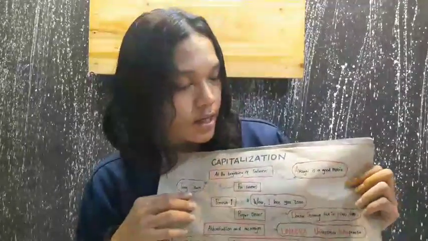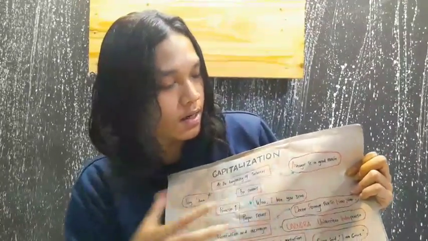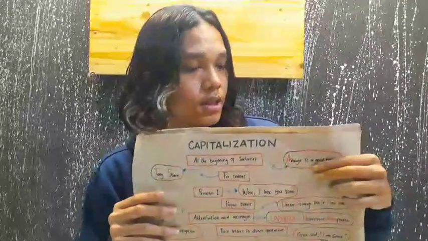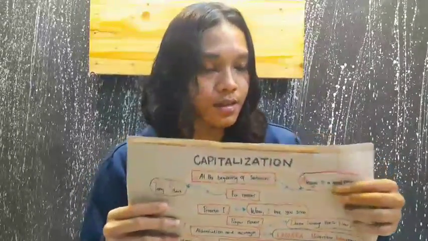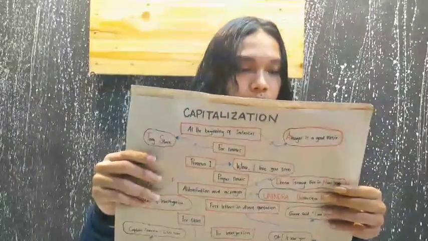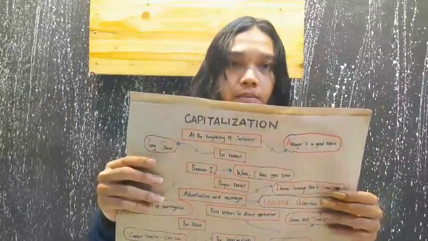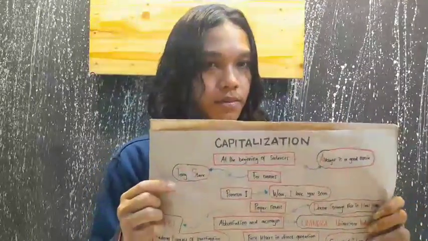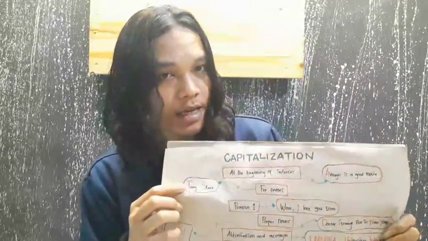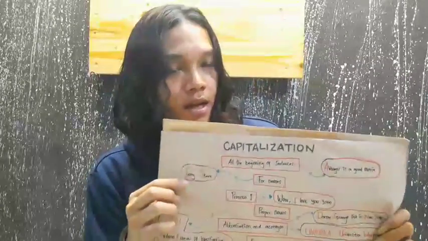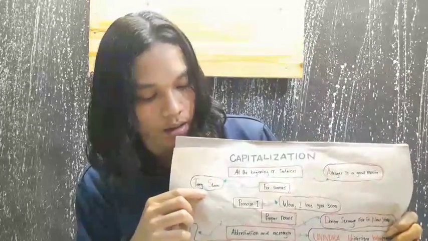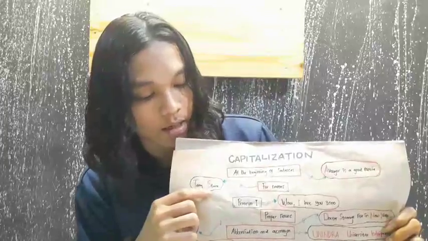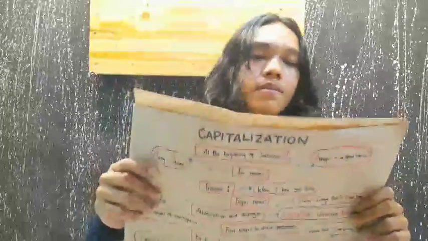For example, Avenger is a good movie. The letter A here is the first or the beginning of the words, so we capitalize it. Number 2, capitalize for names. For example, Tony Stark. Tony, the T is the capital, and Stark, the last name, the S in the last name is the capital.